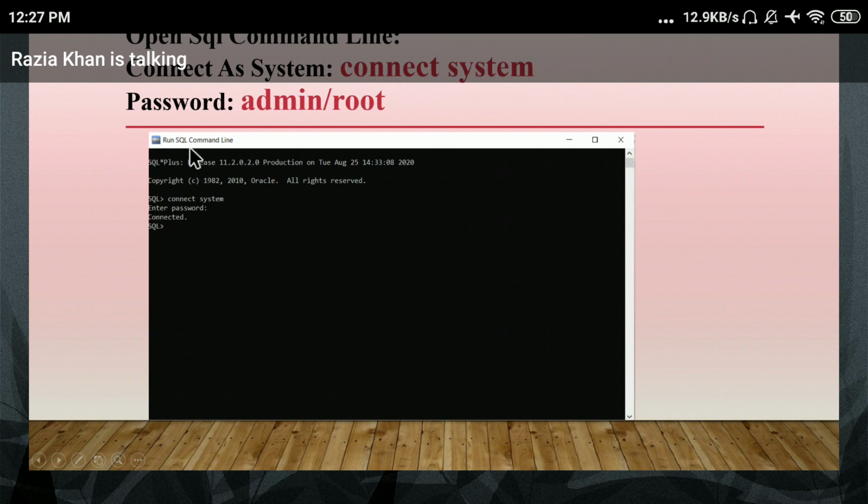Just check SQL, run SQL command line. Yes, this is your SQL prompt. Check SQL*Plus, this is your version or something. So first you need to log in on the SQL prompt. So these are your steps: connect with your login, your username. You have to connect as system. You have to type on the